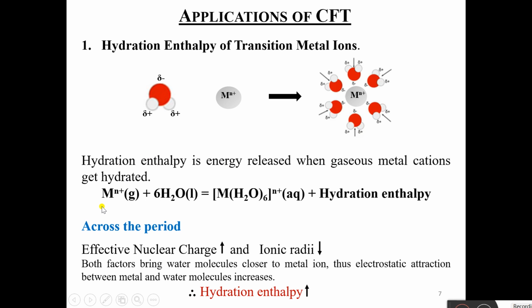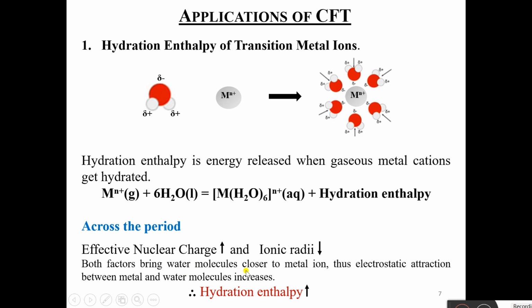Okay, so M n+ plus 6H2O gives [M(H2O)6] n+ complex plus hydration enthalpy. Now across the period, effective nuclear charge increases and ionic radii decrease. You all know this very well. So both these factors, what do they do?